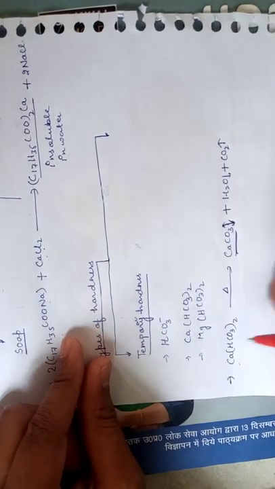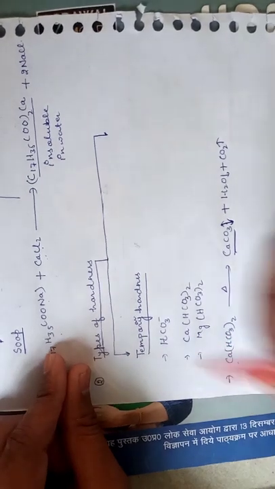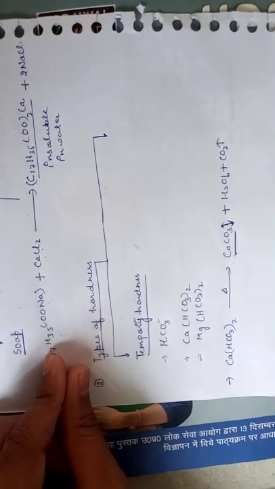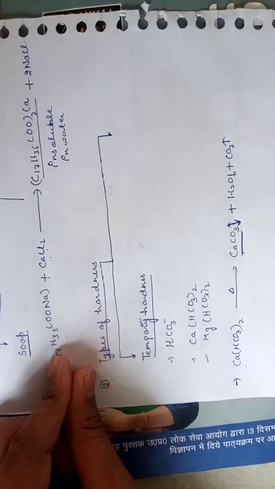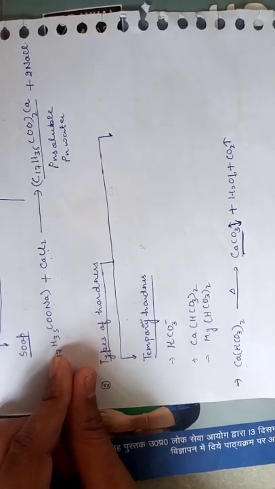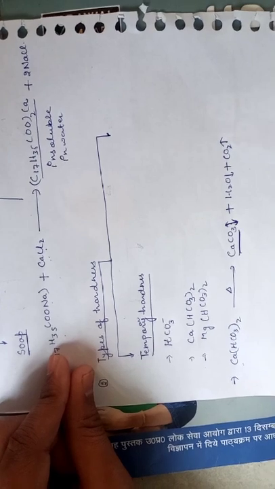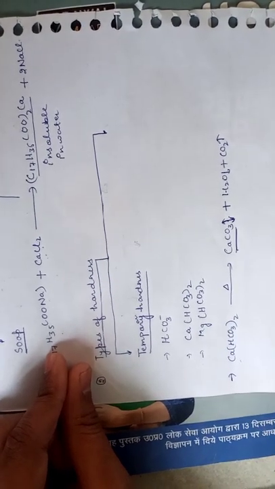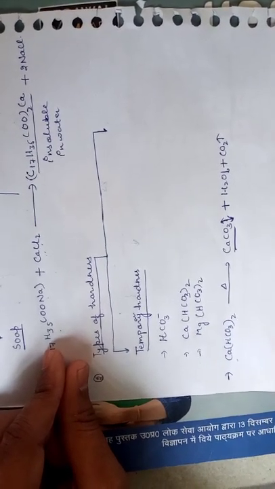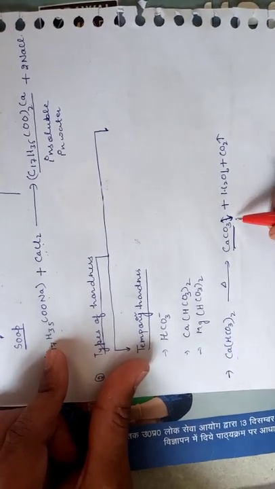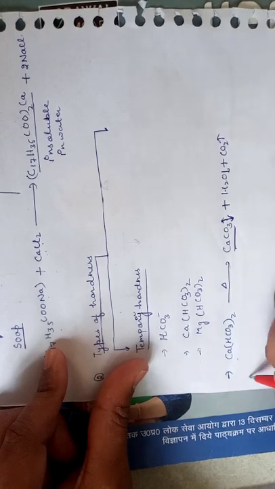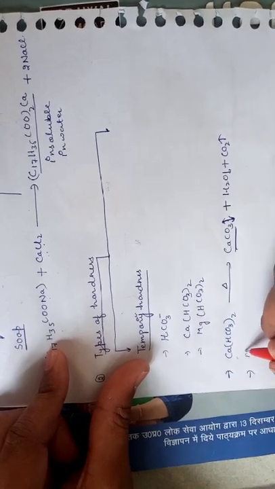And so it is called temporary hardness. So write the definition for temporary hardness: the hardness which can be removed easily or in a domestic way is called temporary hardness. Now you should write the equation like that,